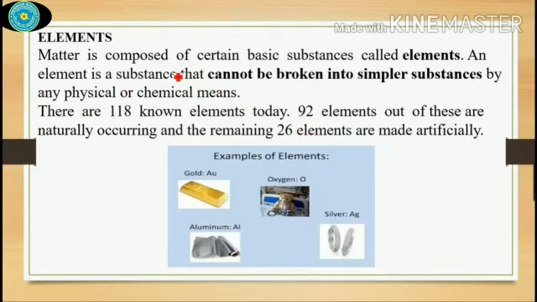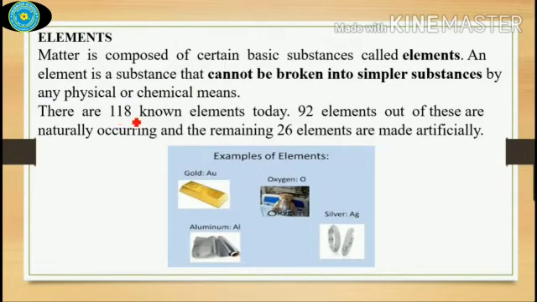Now we'll see a basic definition of elements. Matter is composed of certain basic substances called elements. Matter in general means solid, liquid or gas. All these are composed of certain basic substances called elements. An element is a substance that cannot be broken down into simpler substances by any physical or chemical means. For example, gold. When this gold bar is broken down, the minute particles of that substance are also made up of gold particles or gold atoms.